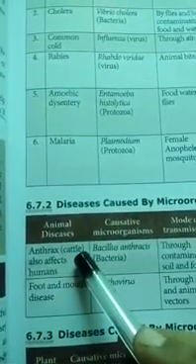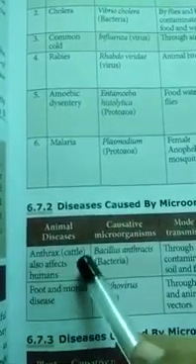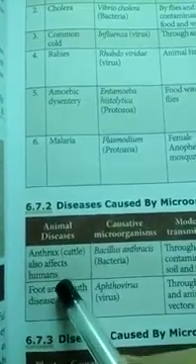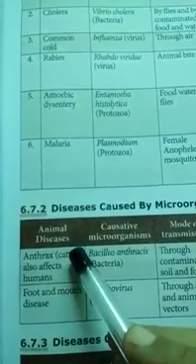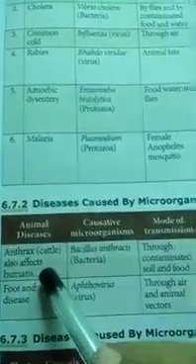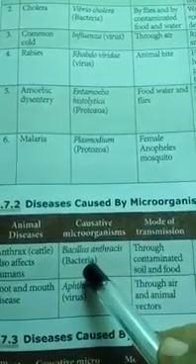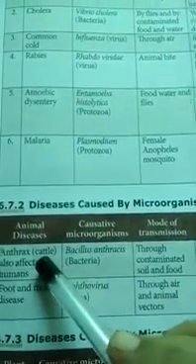Cattle means farm animals. Anthrax affects cows, sheep, everything. Anthrax also affects humans, so not only cattle, it also affects humans. Bacillus anthracis is the microorganism, a type of bacteria which causes this anthrax disease.